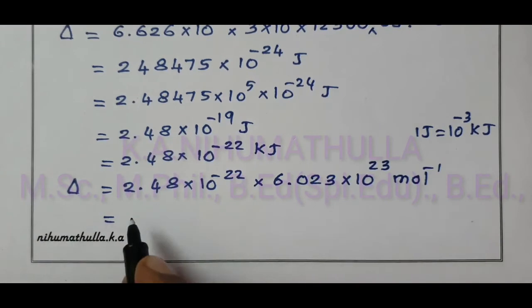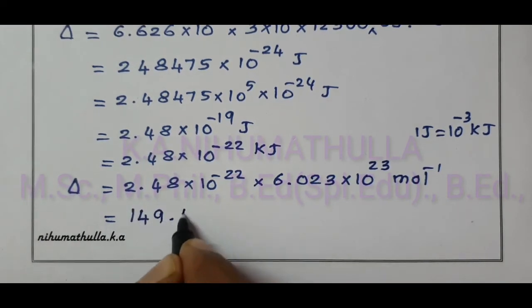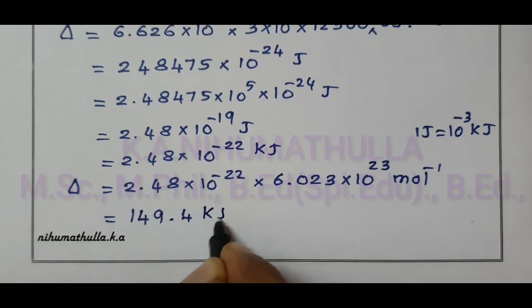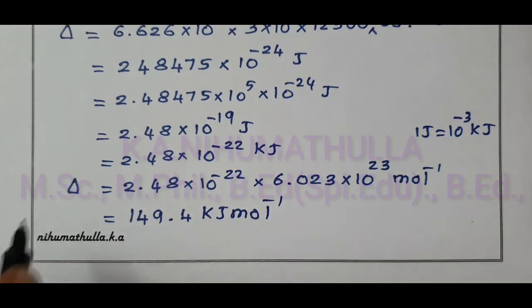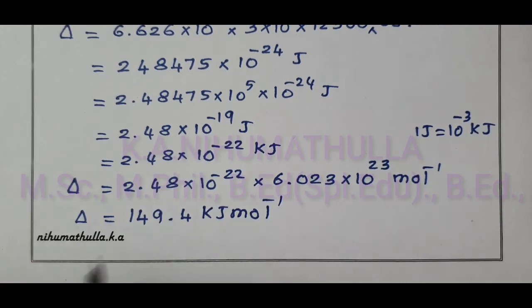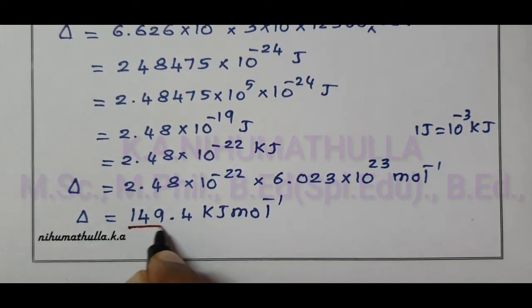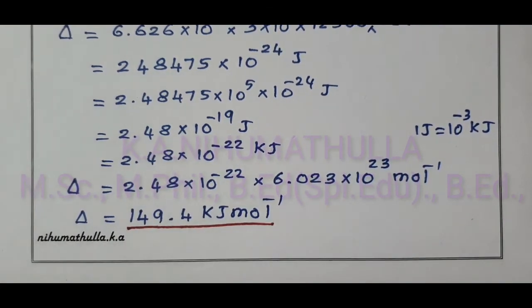You multiply this and you will get 149.4 kilojoule mole power minus 1. This is the octahedral splitting energy of the hexabromidotitaniate(III) ion.